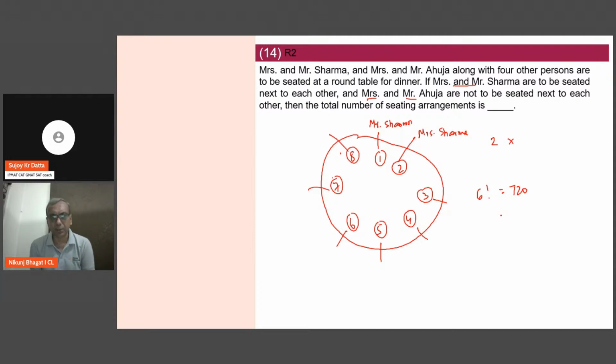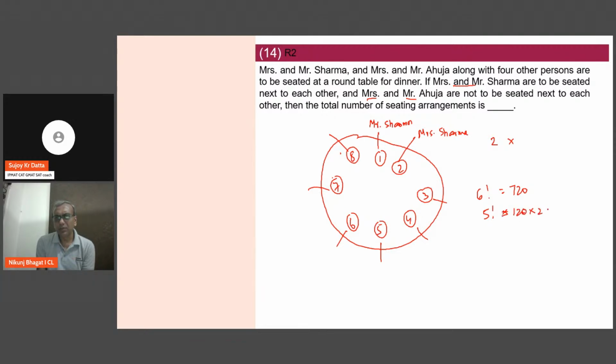Now, or rather we can say this way, that out of 6 people, if I fix 1 as together, then 5 factorial, 120 ways they can be arranged.